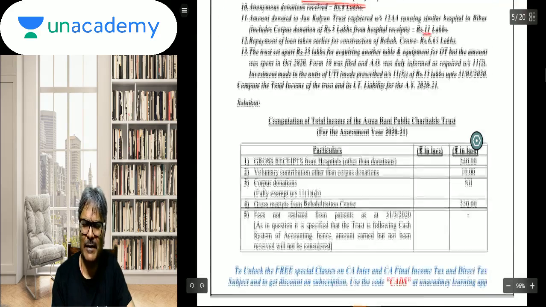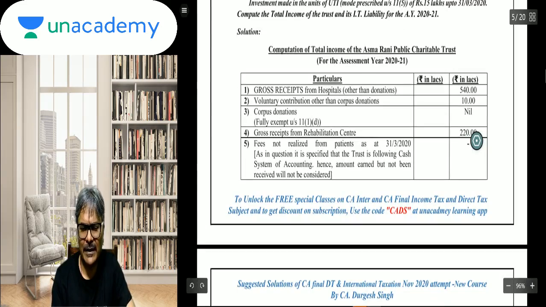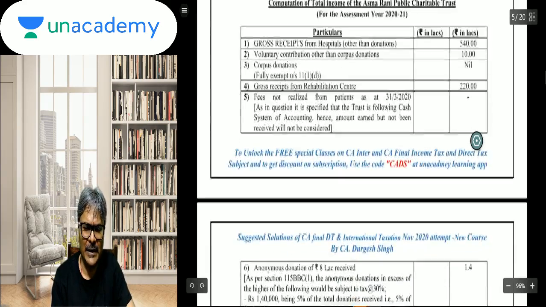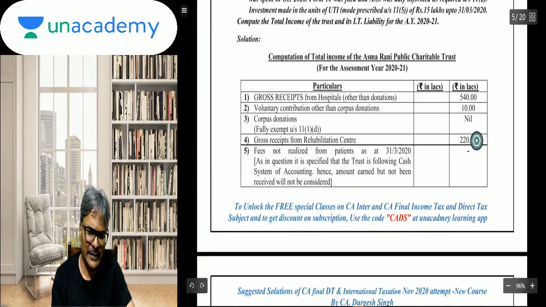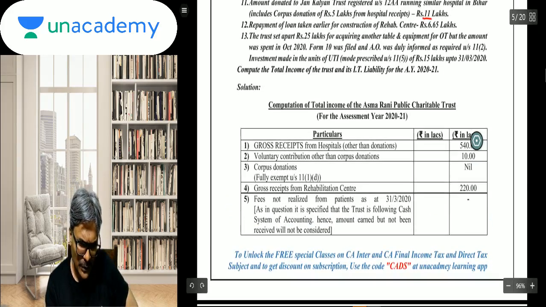So absolutely fine, students. There is no such reason why we should be overcritical about this particular thing. Everything is fine. So just students quickly, okay, by the way, what is the question? Compute total income and the income tax liability.